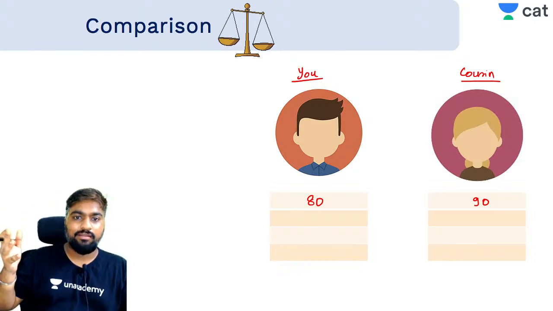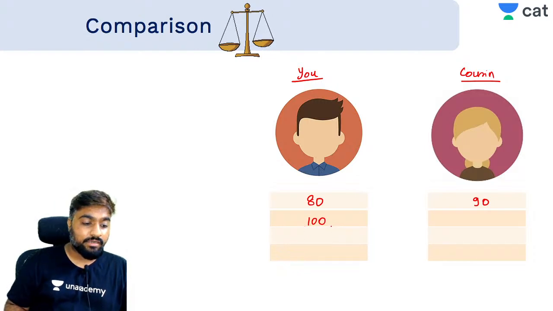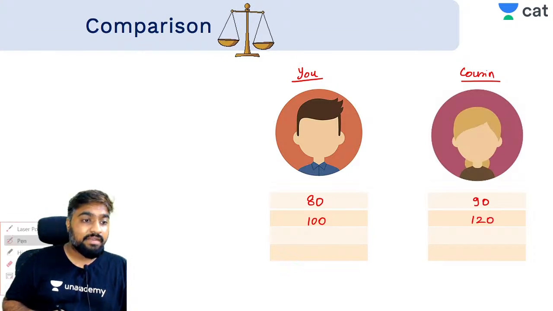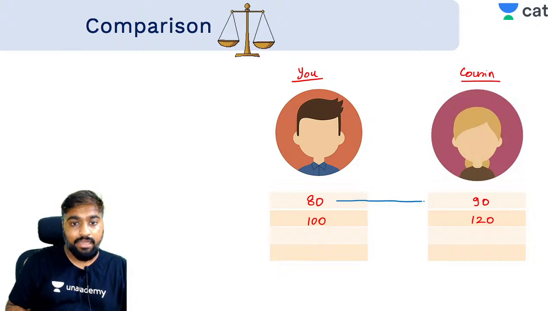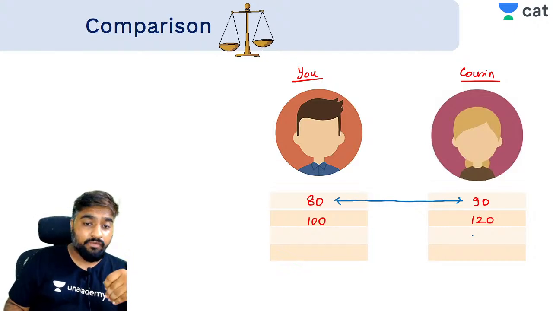Your cousin, right? But when you compare it to the overall score, you would have scored 80 out of 100, but your cousin would have scored 90 out of 120. Even then, when people use direct marks, direct values, comparison becomes difficult because you scored 80 out of 100, but your cousin scored 90 out of 120.